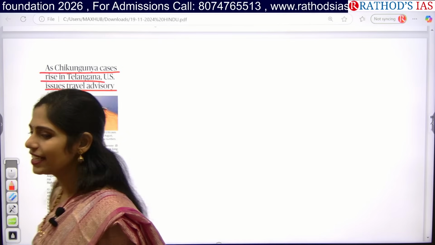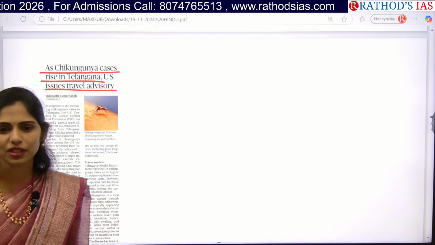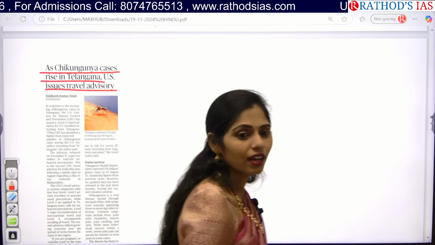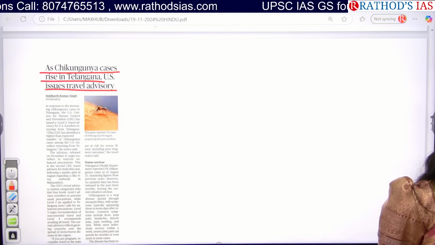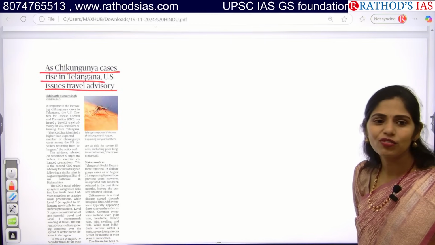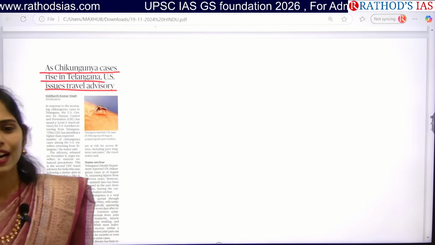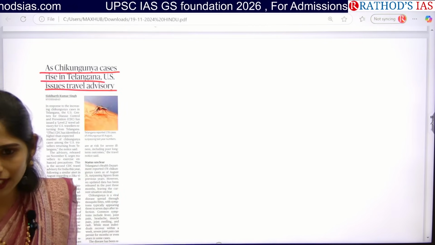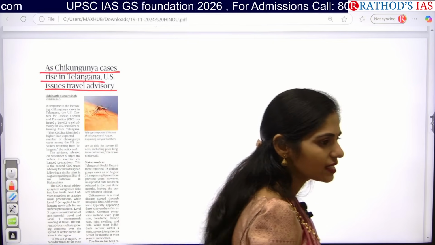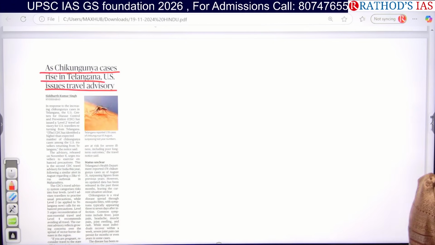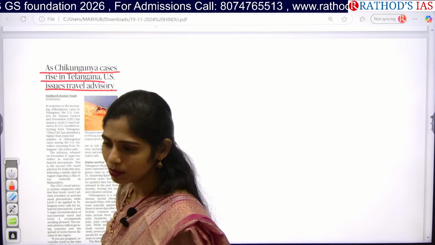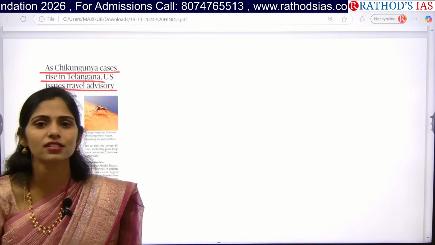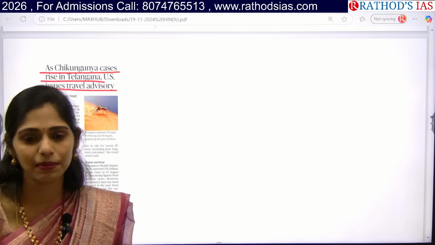So what is the important reason behind the spreading of the COVID-19 pandemic? At that time, we don't know exactly about this disease, right? Everyone didn't know. So by the time they implemented these travel advisories, it was too late. That is our important reason behind this rapid spread of COVID-19. So if at that time we had a strict 4th phase implementation of this travel advisory, we might have controlled that, but we failed in that. So because of that, we say that WHO failed in controlling the COVID-19 pandemic. That is the important reason.